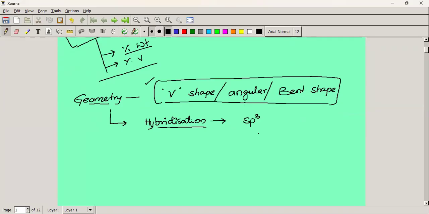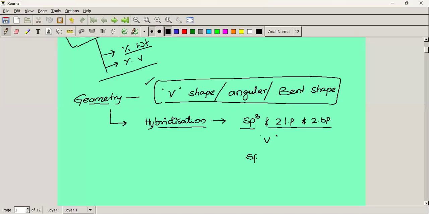sp3 hybridization with 2 lone pairs and 2 bond pairs. With sp3 hybridization, 2 lone pairs and 2 bond pairs, the geometry is V shape or bent shape.